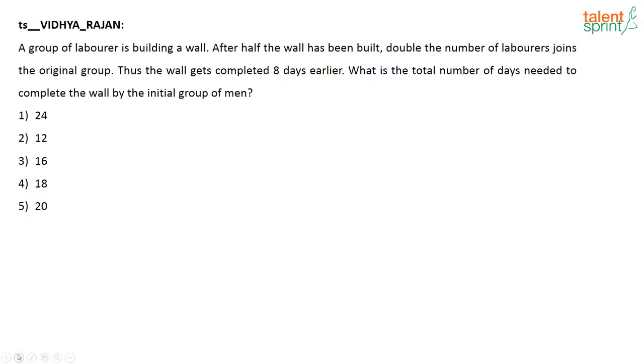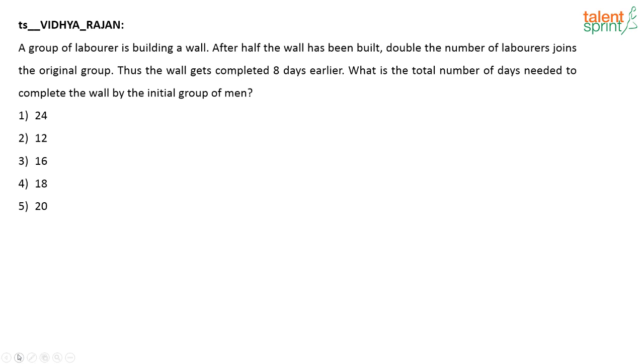First question. This question was posted by Vidya. A group of laborers is building a wall. After half the wall has been built, double the number of laborers join the original group. Thus the wall gets completed 8 days earlier.